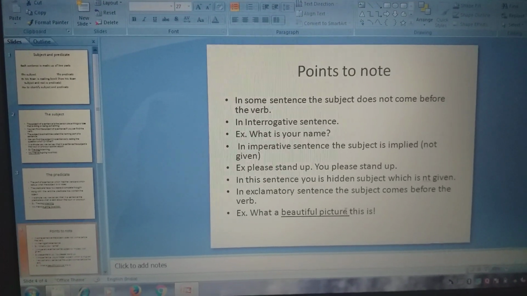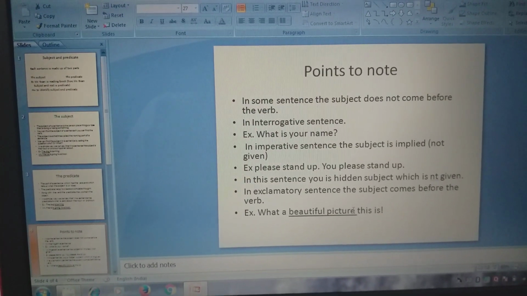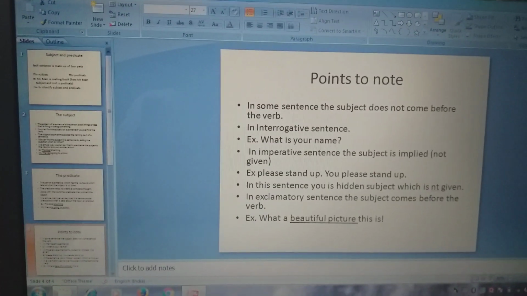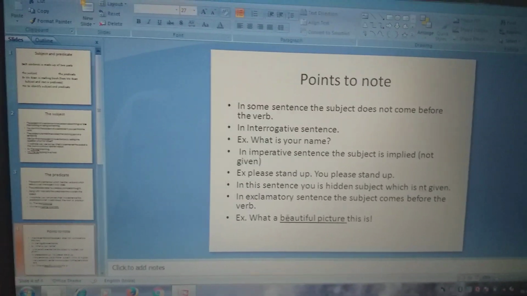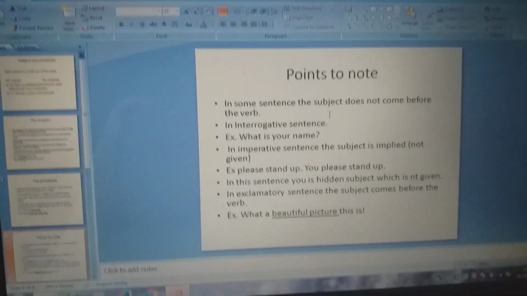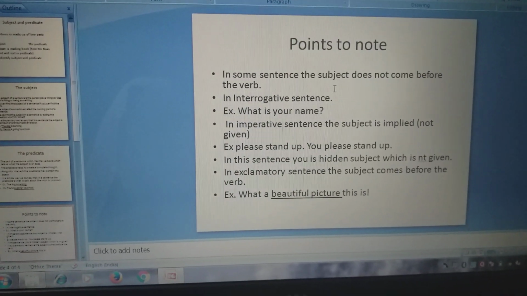If any doubt is there, you can go through that video again. What a beautiful picture this is. Here the subject is a beautiful picture. Understood? These are a few points to understand what is subject and what is predicate.